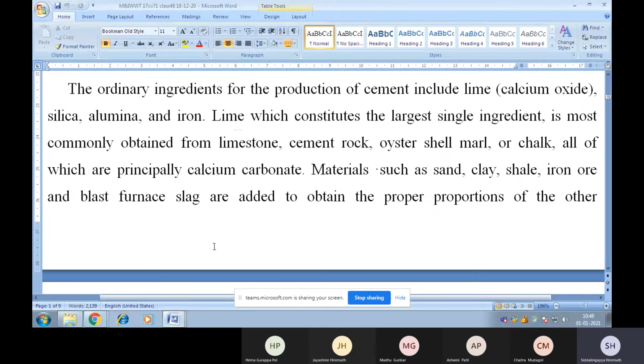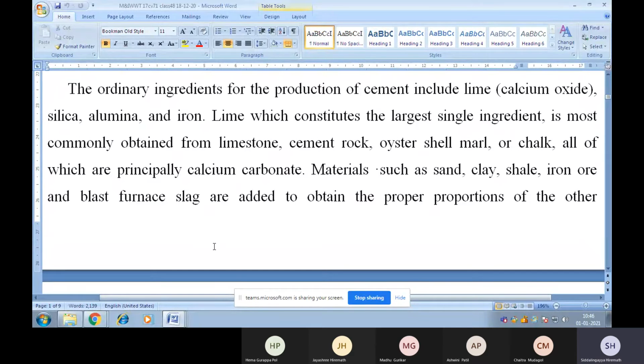The ordinary ingredients for the production of cement include lime, that is calcium oxide, silica, alumina, and iron. Lime, which constitutes the largest single ingredient, is most commonly obtained from limestone, cement rock, oyster shell, marl, or chalk, all of which are principally calcium carbonate.